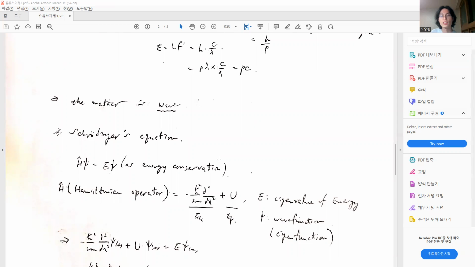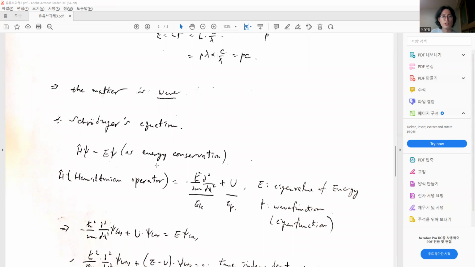This Schrödinger's equation is a differential equation, and as a differential equation, when the function is multiplied by the specific derivative operator, it can be equivalent to some value multiplied by the function, and this value is named the eigenvalue, and this function is named the eigenfunction.